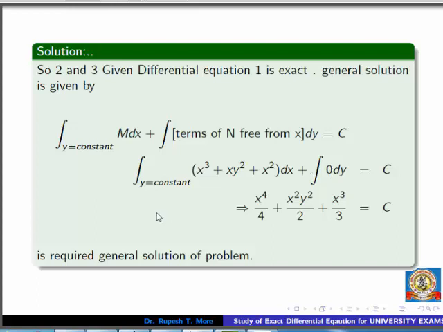So integrate this keeping y constant. Integration of x cube is x raised to 4 upon 4. Integration of x is x square by 2, and y square is constant. Integration of x square is x cube by 3. C is an arbitrary constant. This is the general solution of the given problem. I hope you understand this problem.